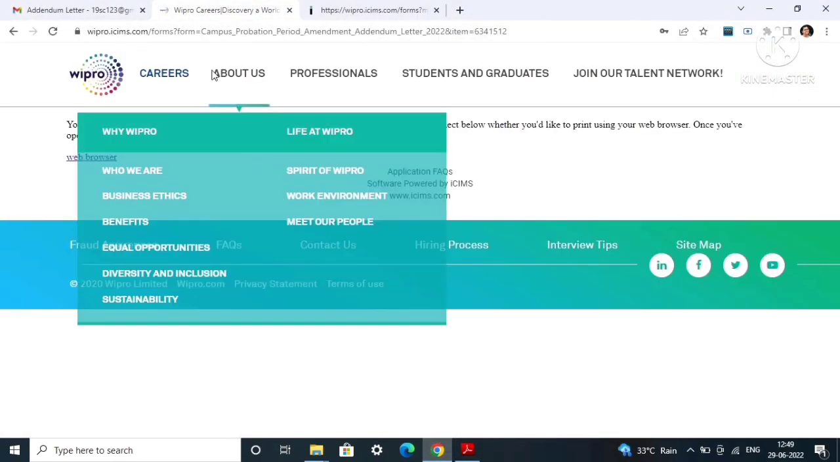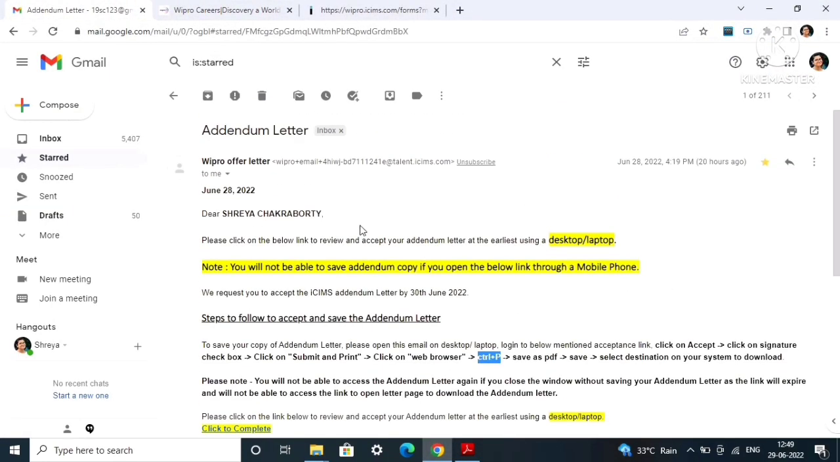addendum letter. Many students were having confusion about how to download it. I showed you the complete process. Still, if you have any further query, feel free to drop your queries in the comment section. I will definitely reply to all your comments.